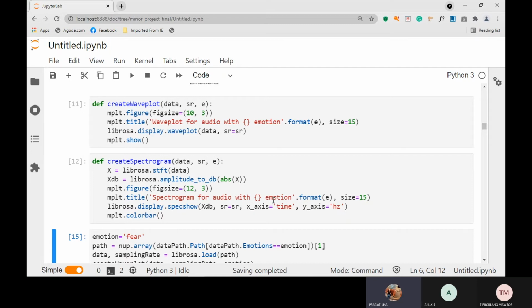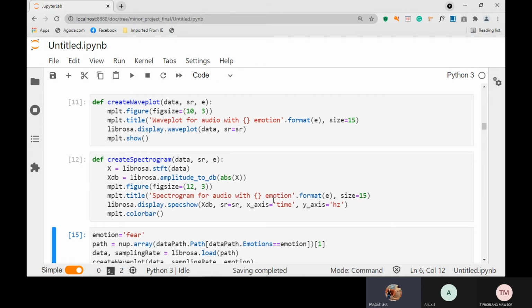After that we have another function named create spectrogram. Here the spectrogram is used to display the power spectrum movement of each audio. Again the overall figure size is 12 by 3, and the font size is 15. Again we will be using Librosa and plt to display the obtained spectrogram.